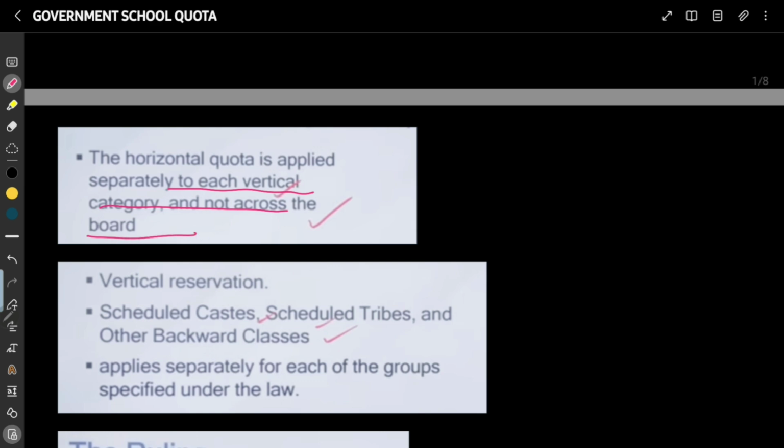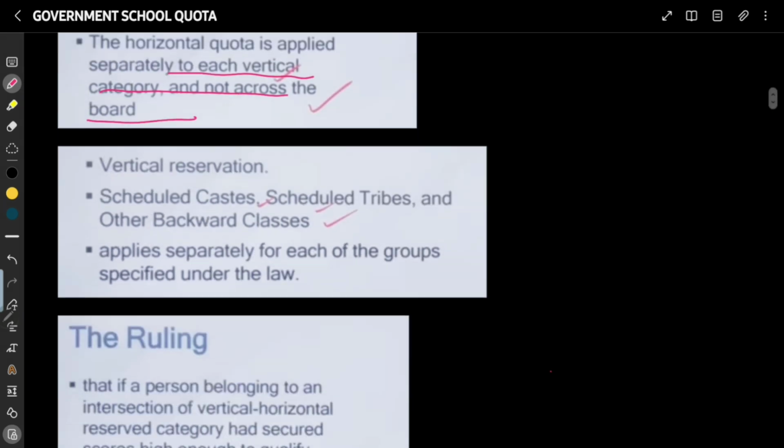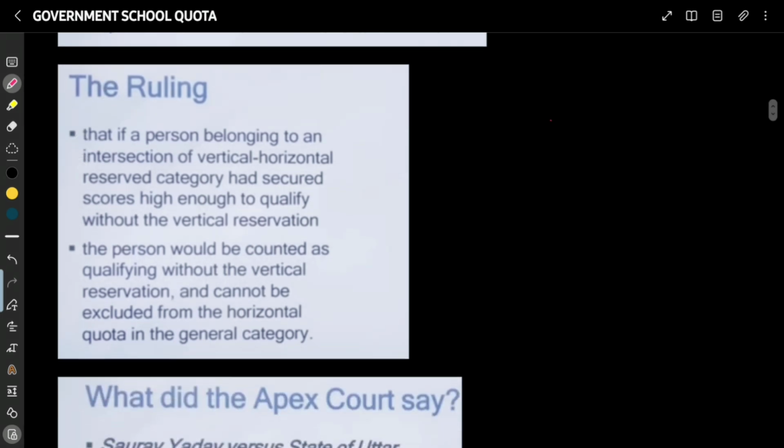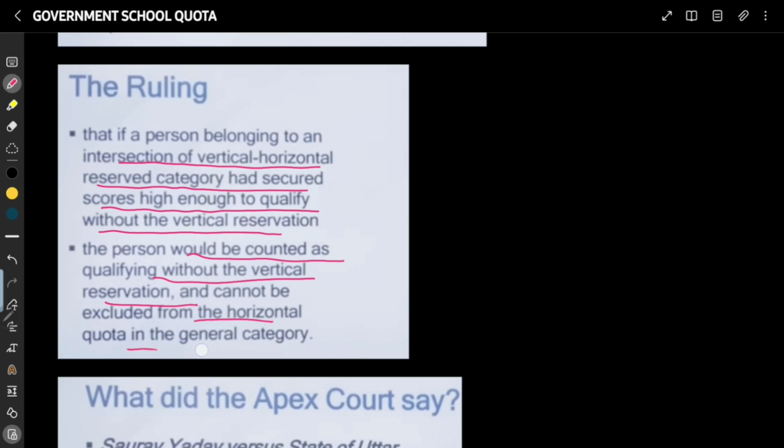I have already mentioned how it works, and I already told the vertical reservation example. Suppose there has been a ruling about that. So what does the ruling say? The ruling says that if a person belonging to an intersection of vertical and horizontal reserve category secured a score high enough to qualify without the vertical reservation, then the person will be counted as qualifying without the vertical reservation and cannot be excluded from the horizontal quota in the general category.